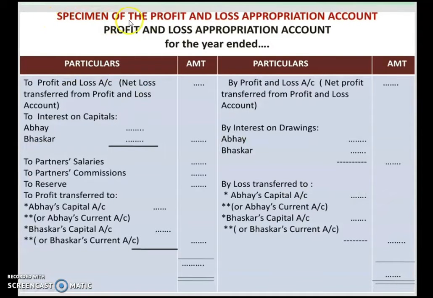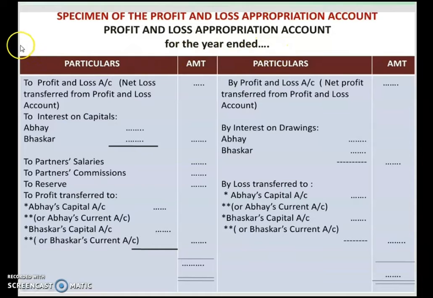Now here is the specimen of the profit and loss appropriation account. So first thing you have to write is the title of that account, that is profit and loss appropriation account. If it is in capital letters it will be more attractive. So you have to write the title, profit and loss appropriation account, in capital letters. Then just below that write down for the year ended, and if they have given the date you can write that year, otherwise put some dots. Okay, so first thing is the name of the account, and then for the year ended you have to mention.